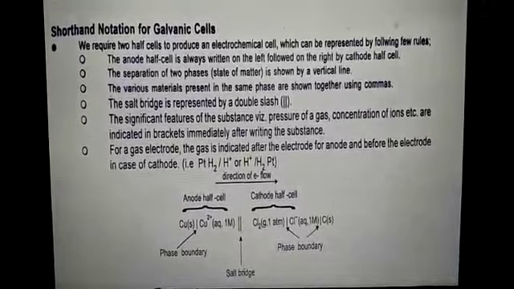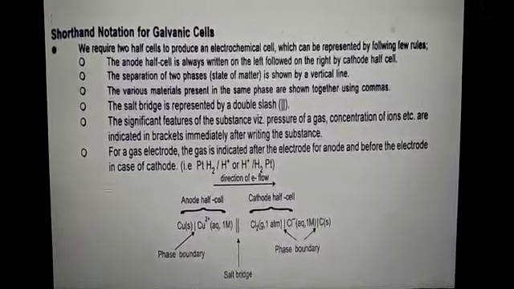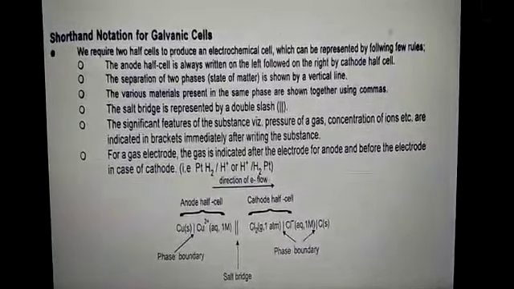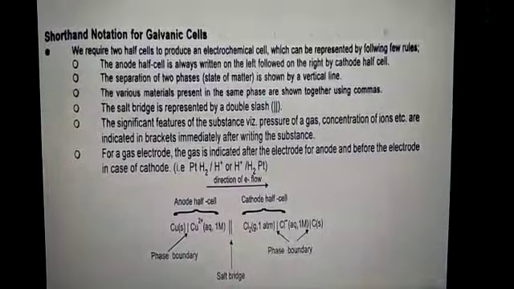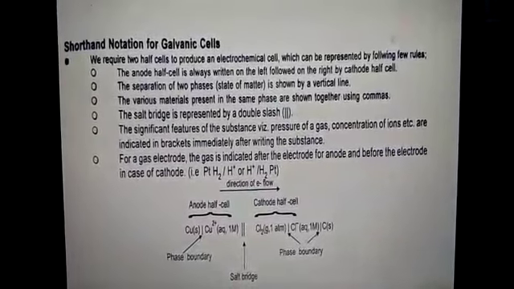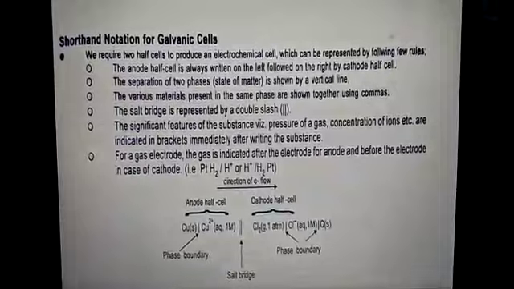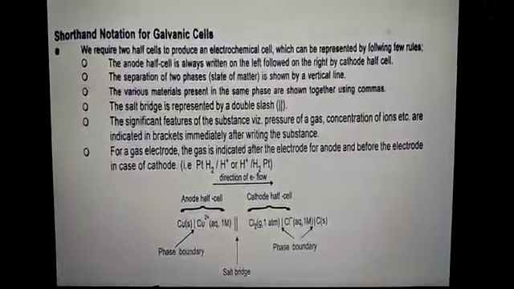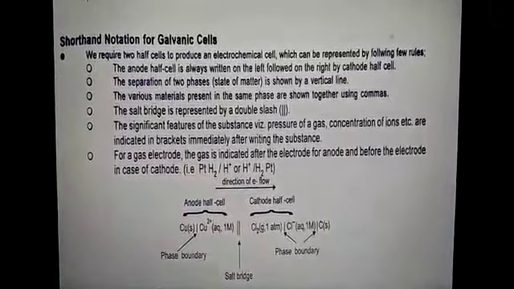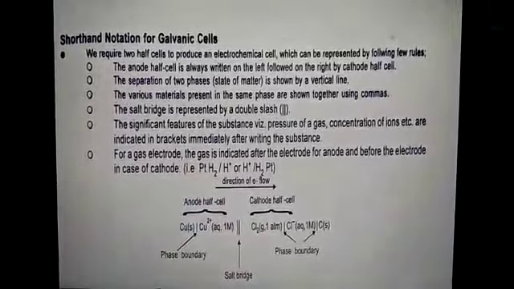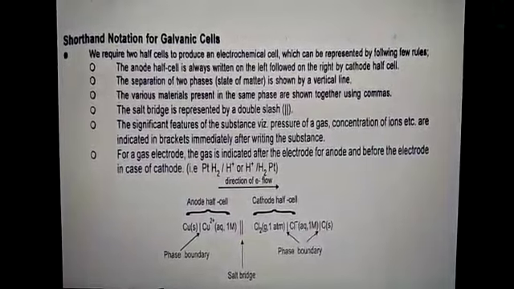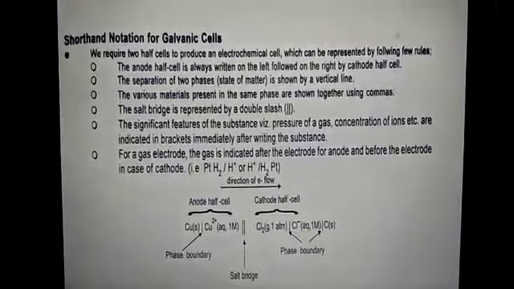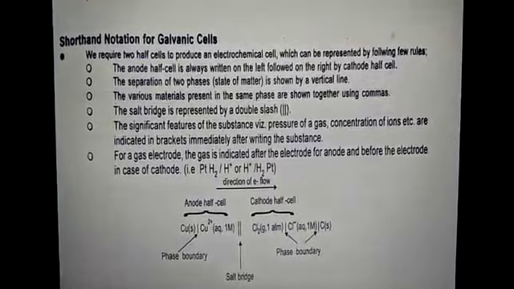For the gas electrode, the gas is indicated after the electrode for the anode and before the electrode in the case of the cathode, that is, platinum electrode | hydrogen ion / hydrogen ion | H2 | platinum electrode. The anode half cell is represented as copper solid | that is the phase boundary | copper ion aqueous 1 molar || salt bridge | Cl2 gas 1 atmosphere | phase boundary | Cl negative aqueous 1 molar ion.